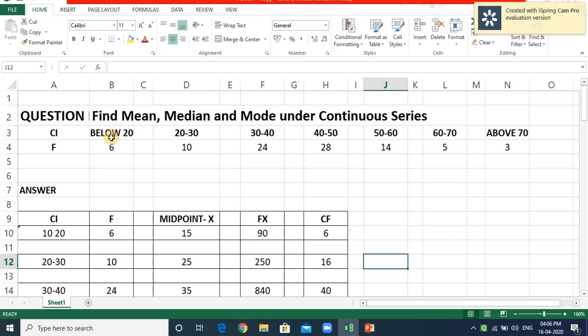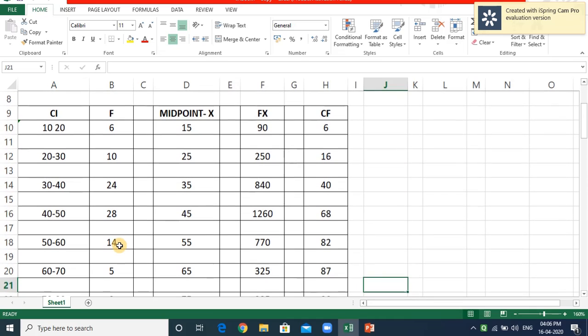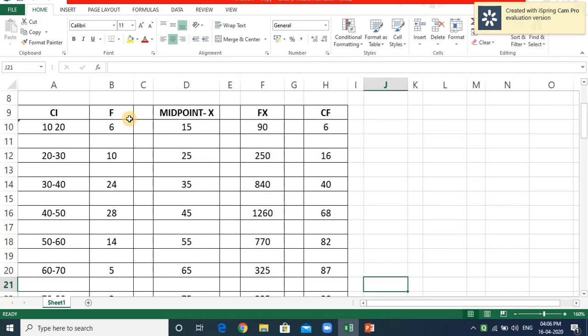That's why we have taken 10 to 20. So the class intervals are 10 to 20, 20 to 30, and so on. After that, the frequencies they have given, we have taken accordingly. So we are going to find out the mean. The mean formula is x bar is equal to sigma fx divided by n.